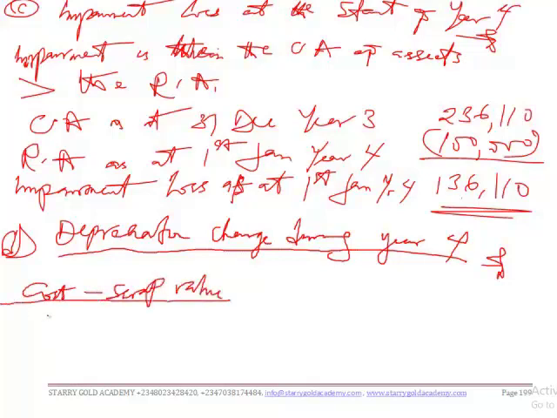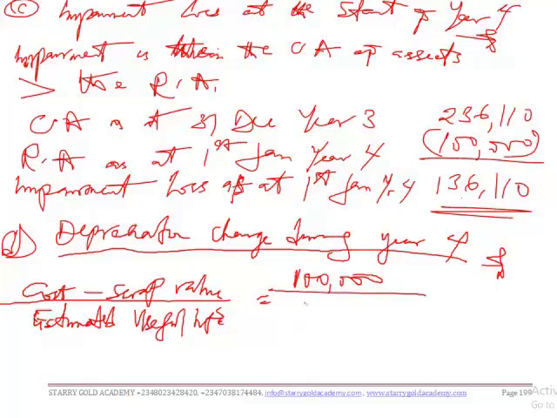So the carrying amount is the recoverable amount, 100,000, divided by the remaining useful life of 10 years. We have 10,000 as the new depreciation charge. Are we together?